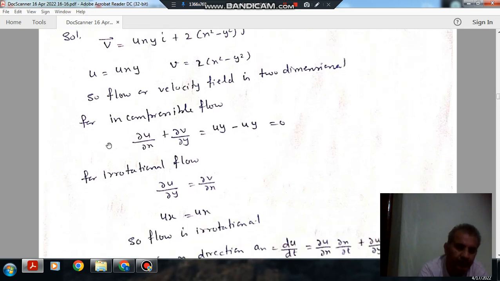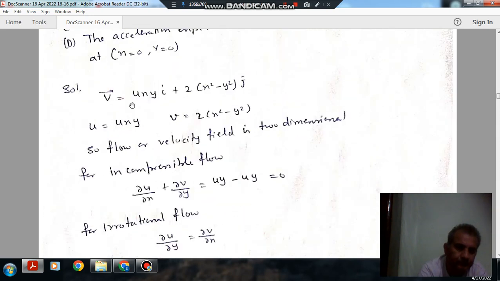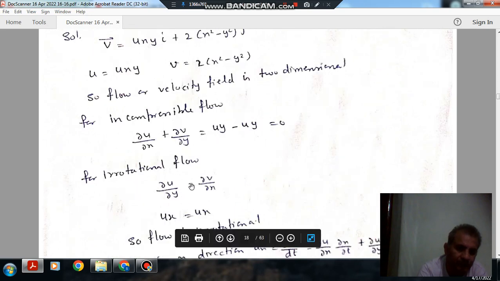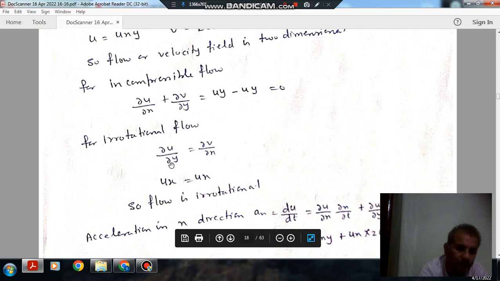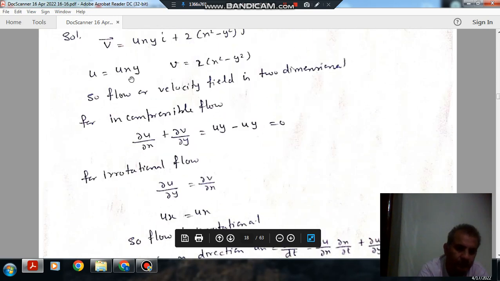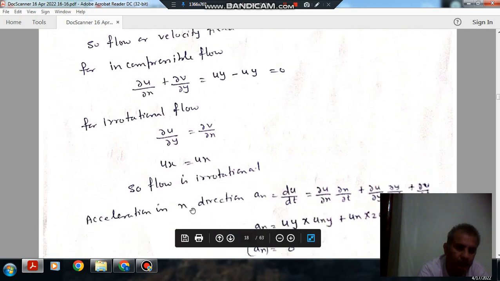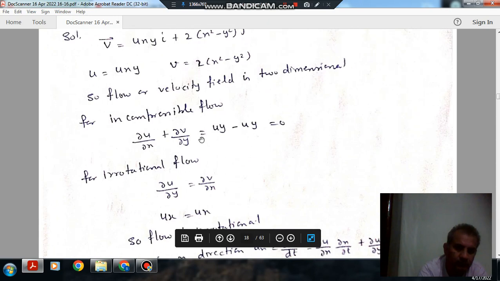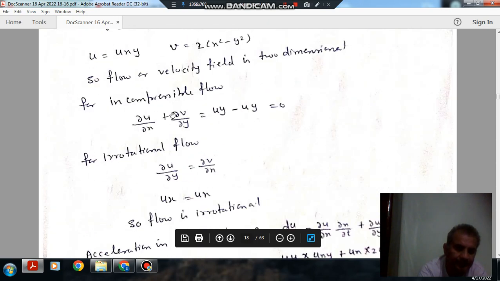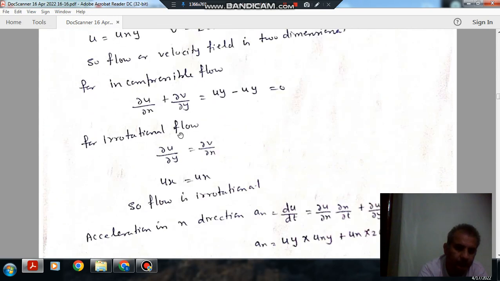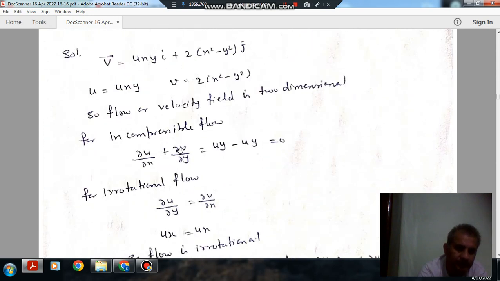Okay, and for irrotational flow, ∂v/∂x should be equal to ∂u/∂y, so that omega z, the rotation about the z axis, can be 0. So ∂v/∂x is 4x, and ∂u/∂y is also 4x. So the flow is irrotational. Okay, so the flow is irrotational and the flow is incompressible; the second is satisfied, the third is satisfied.